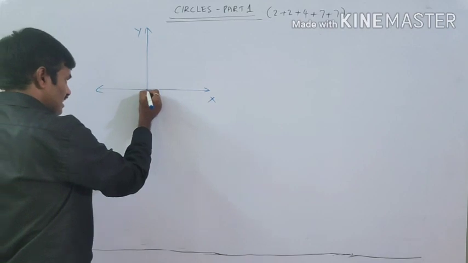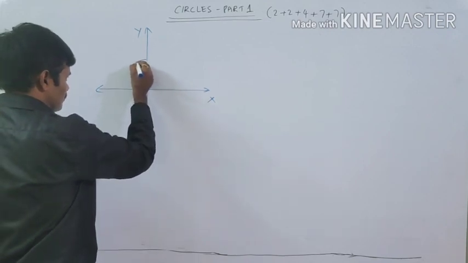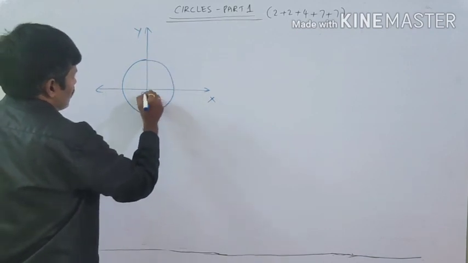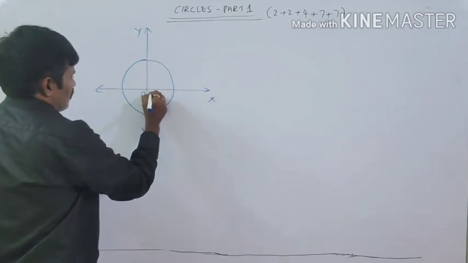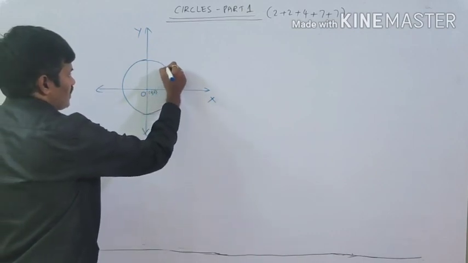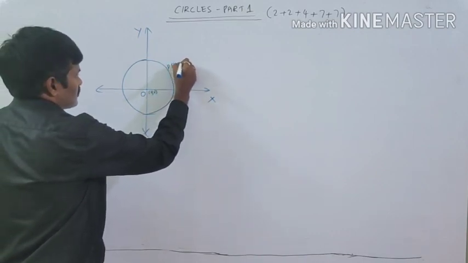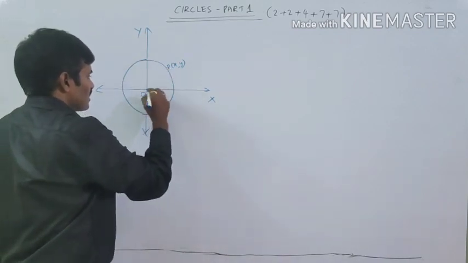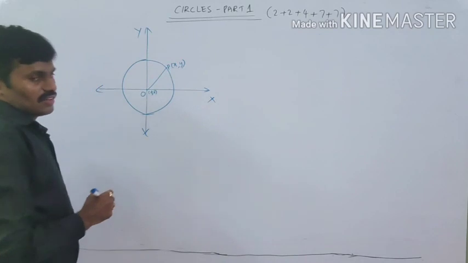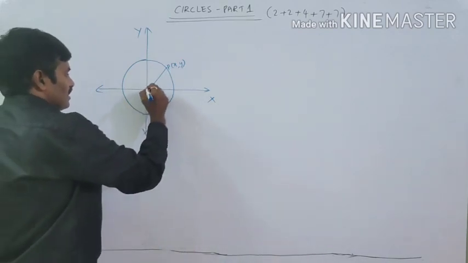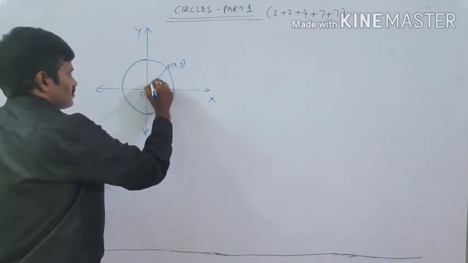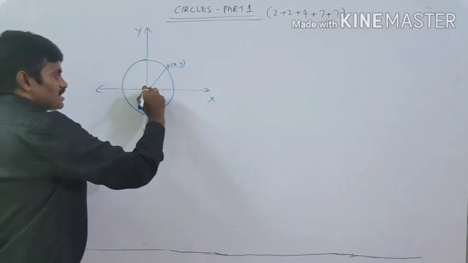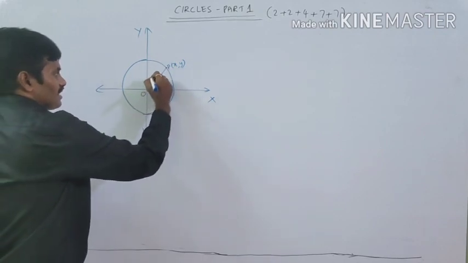Now, with the center as origin, and some other point P taken on the circumference of the circle, what is the equation of this circle? We are finding it now. Here the center is the origin, and some point P is on the circumference. The distance between O and P is called the radius.